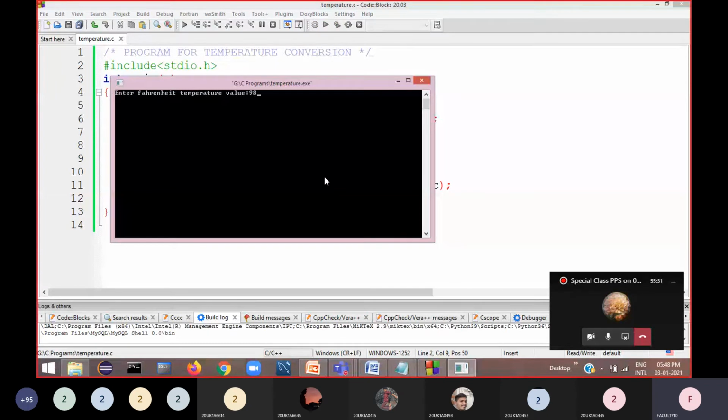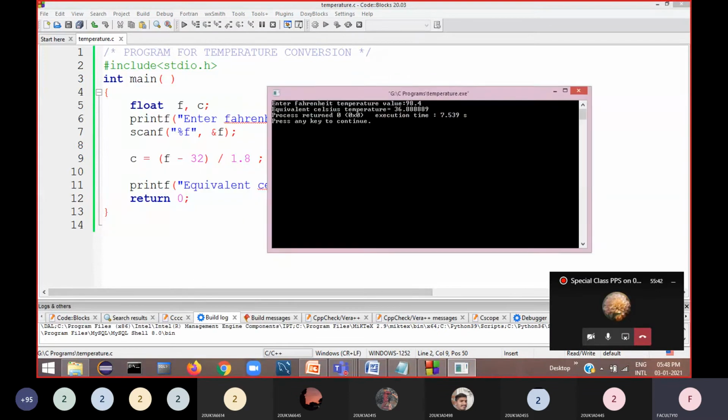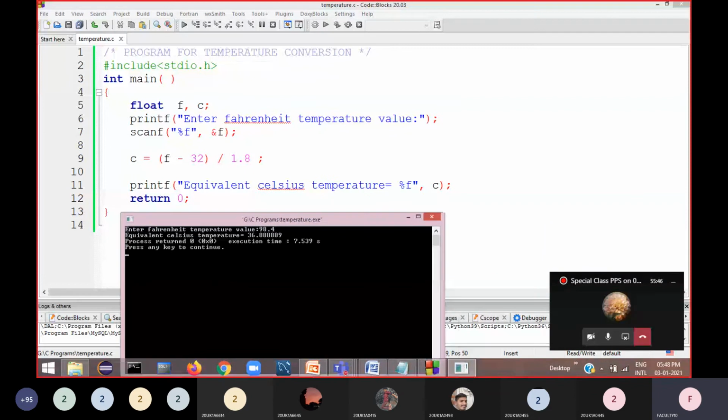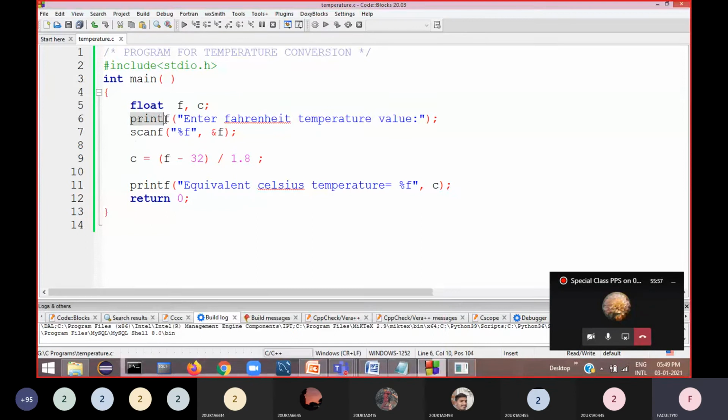So I will enter 98.4. Now the equivalent Celsius temperature is 36.8888. This enter Fahrenheit temperature message is displayed from this printf statement. Then the cursor waits after this.